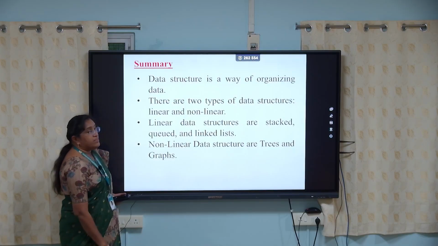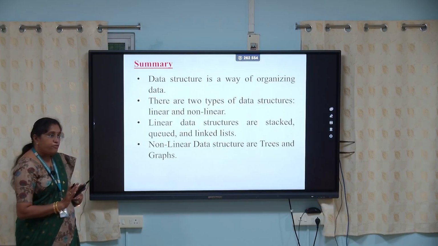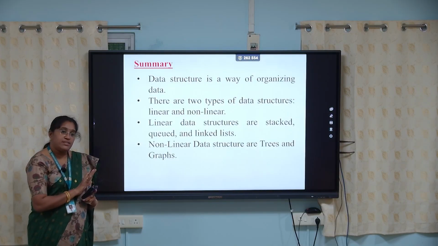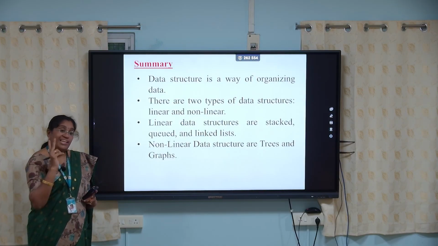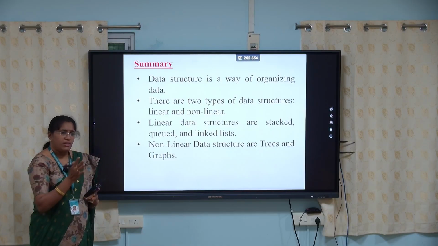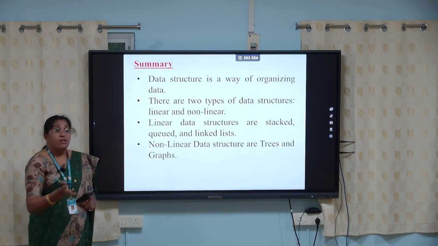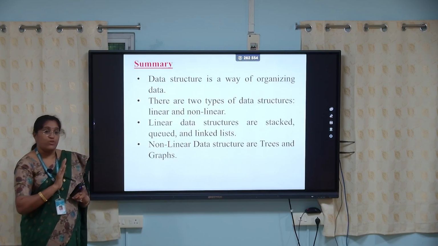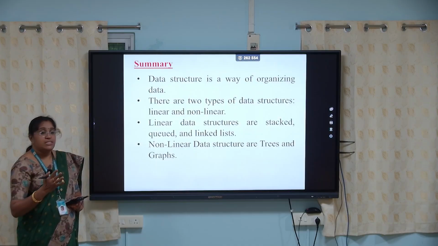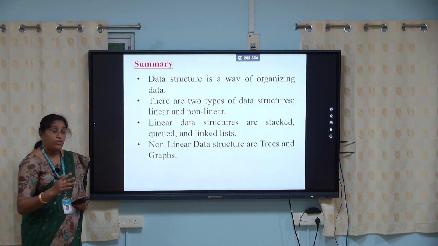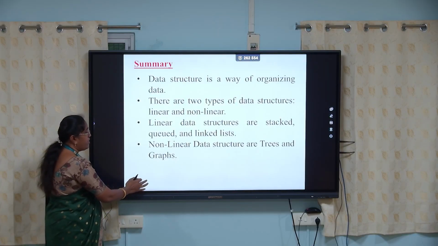So, summary. Today, we discussed what is meant by data structure. It's a way of organizing the data, considering not only the data stored but also the relationship to each other. There are two types of data structures: linear data structure and non-linear data structure. Linear data structure means organizing the data linearly. Non-linear data structure means the data are not arranged sequentially, but in a hierarchical manner. Examples of linear data structures are stack, queue, linked list and array. Non-linear data structures are tree and graph. So these are the things we discussed today. So thank you.